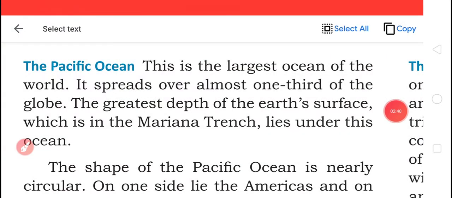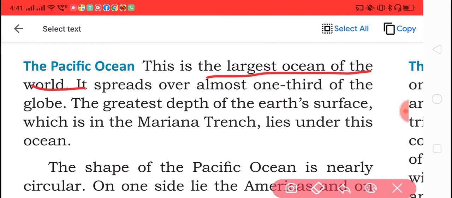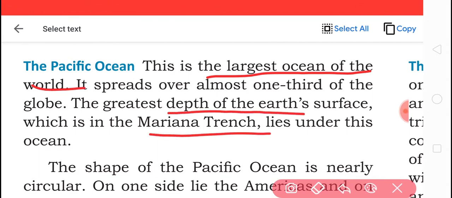Now first is the Pacific Ocean. This is the largest ocean of the world. It is spread over almost one third of the globe. The greatest depth of the Earth's surface, which is the Marine Trench, lies under this ocean. That means the largest ocean of the world is the Pacific Ocean and the greatest depth of the surface, the Marine Trench, lies under the Pacific Ocean.